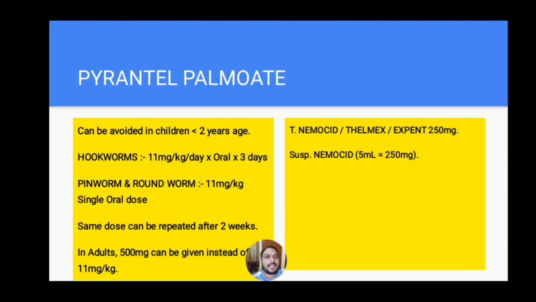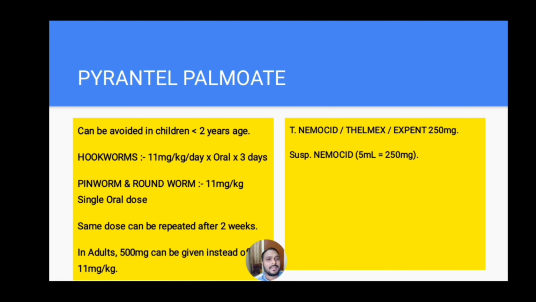And next, coming to pyrantel pamoate. It can be avoided in younger children less than 2 years. It is given in hookworm infestation at a dose of 11 mg per kg per day orally for 3 days. And it can be given in pinworm and roundworm infestation at a dose of 11 mg per kg as a single dose orally. And the same dose can be repeated after 2 weeks of first dose.